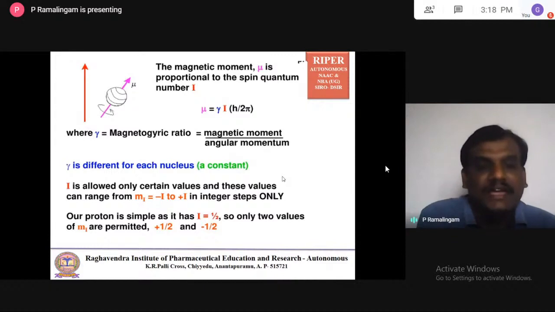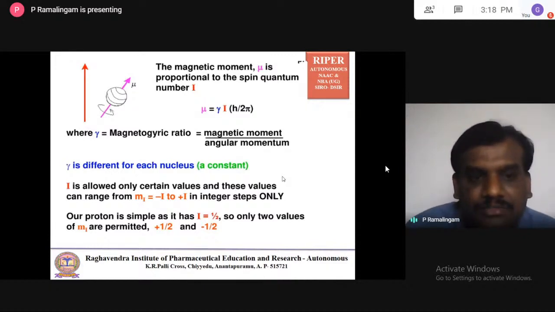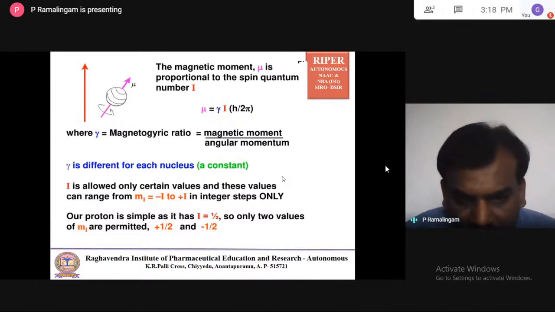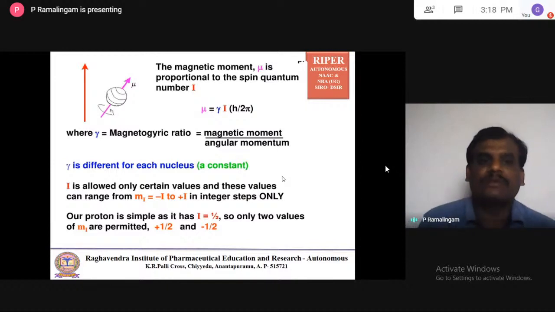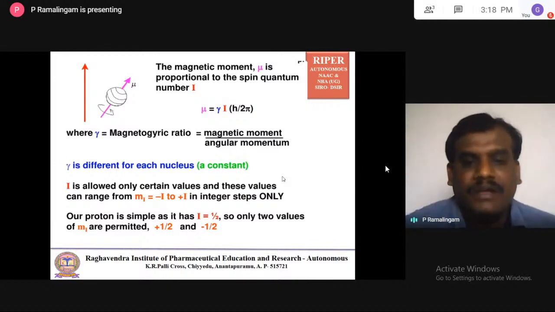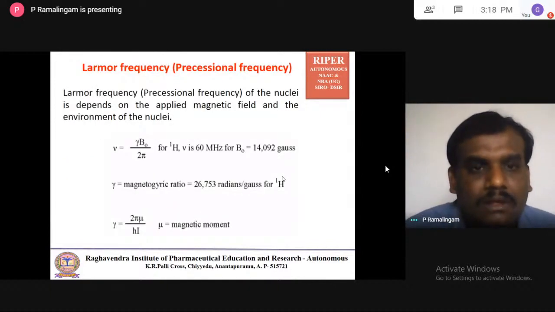Only certain values are allowed, ranging from m1 equal to minus I to plus I. For a proton the spin quantum number is 1 by 2, so only two values of m. That's what I said, minus I to plus I, nothing but plus half to minus half. We have dealt with this in the other formula, 2I plus 1.